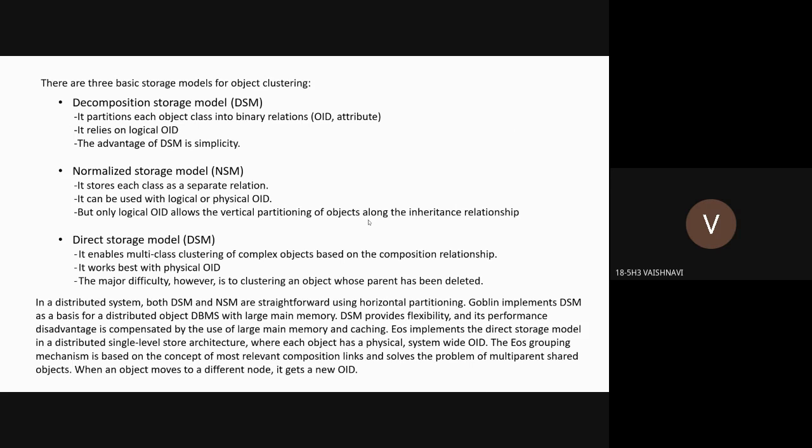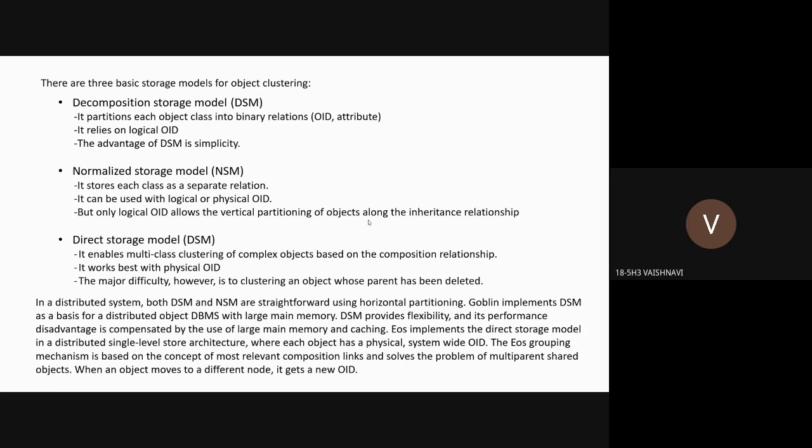The direct storage model enables multi-class clustering of each object based on the composition relationship. It works best with the physical object identifier. It can exploit object access locality and is therefore potentially superior when access patterns are well known. The major difficulty is clustering an object when the parent has been deleted.